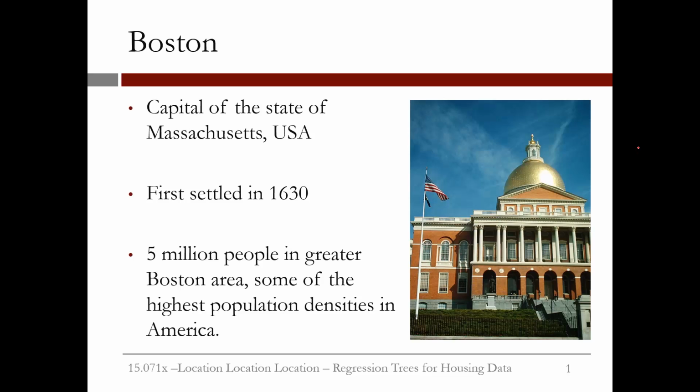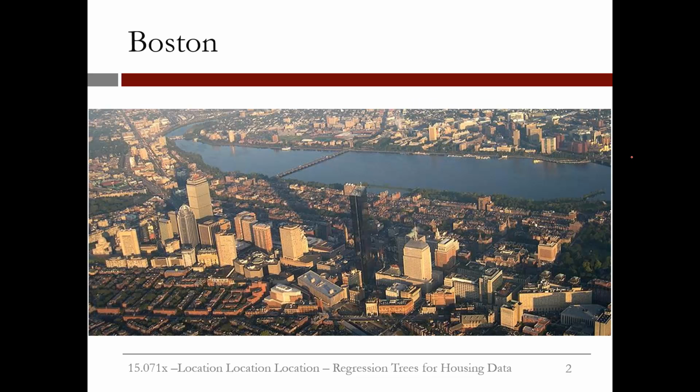Boston is the capital of the state of Massachusetts, USA. It was first settled in 1630, and in the greater Boston area there are about 5 million people. The area features some of the highest population densities in America. Here is a shot of Boston from above. In the middle of the picture we have the Charles River.